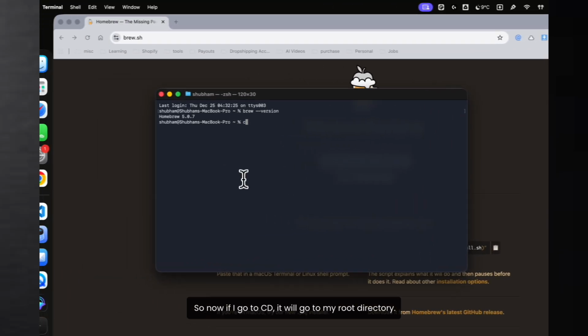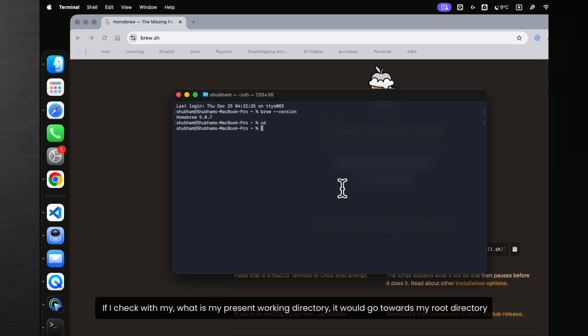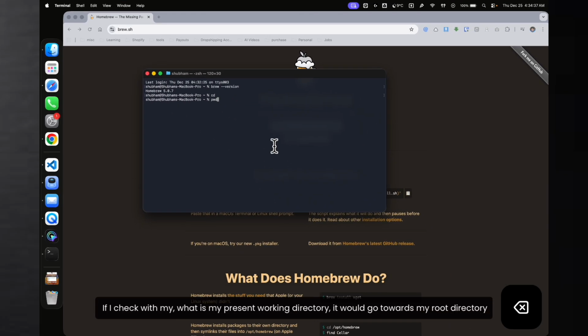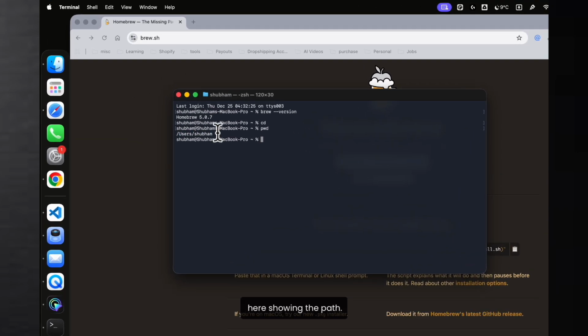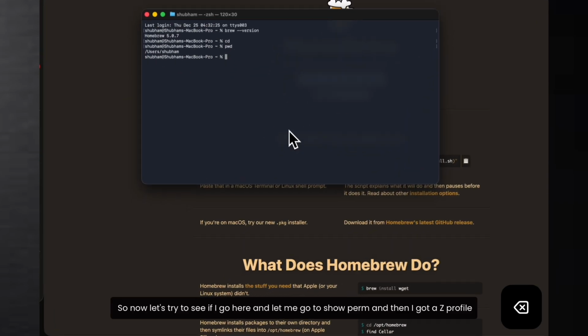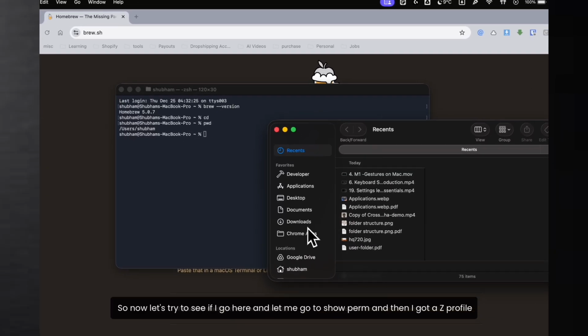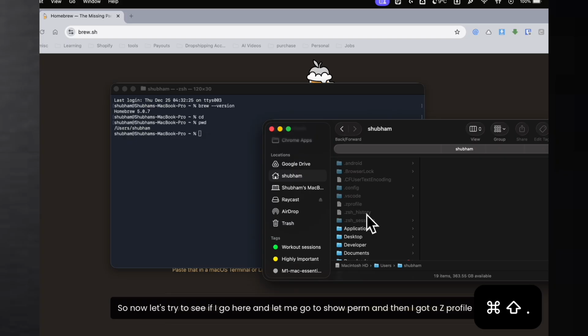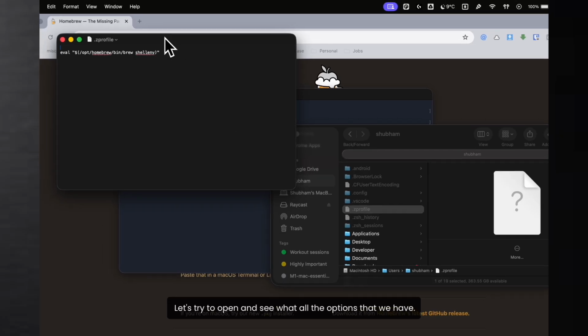Now if I type cd, it will go to my root directory. If I check what is my present working directory, it goes to my root directory here, showing the path. Now let's see, I go here and I get a zprofile here. Let's try to open it and see what options we have.